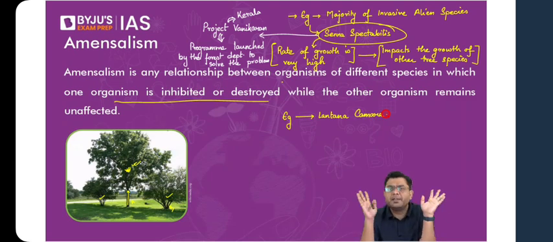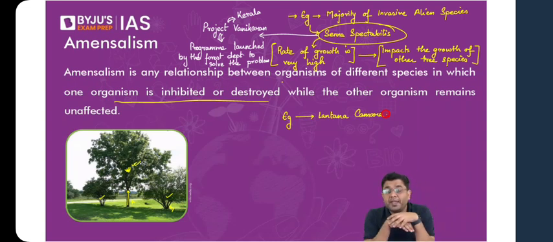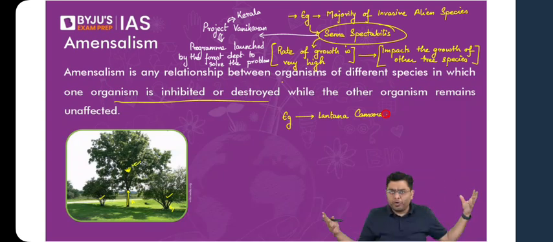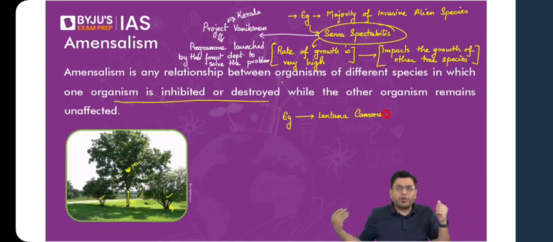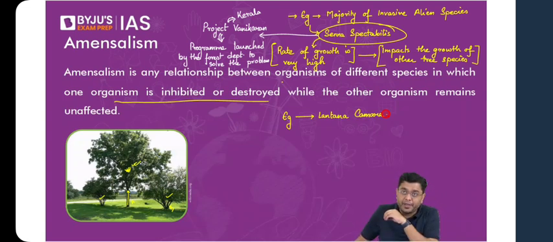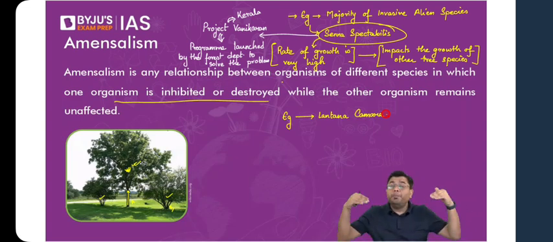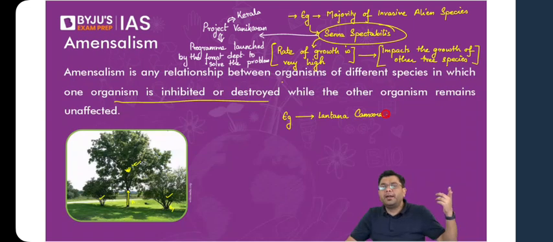So what this does is that in a particular area, because it has a bushy appearance, it entangles itself. Bush means it doesn't have a great height. It will not have very distinct foliage, but a lot of bush, right? The stems and branches entangle in such a way that you won't be able to crisscross through that region. Now, because of that bushy feature, it deprives the other indigenous plants growing in that region of very important sunlight. And that is why the local plants or species which take their own particular time to mature are impacted. But Lantana camara, because it has a very quick growing time, is not at all impacted.